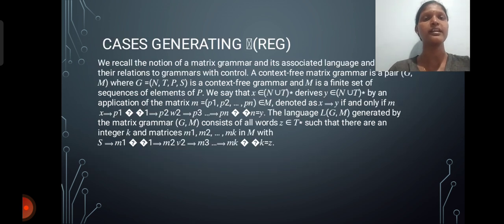Next is case generation. We recall the notion of a matrix grammar and its associated language and their relation to grammars with control. A matrix grammar is a pair (G, M), where G is a context-free grammar and M is a finite set of sequences of elements of P. We say that x derives y by an application of a matrix. It is denoted as x to y.